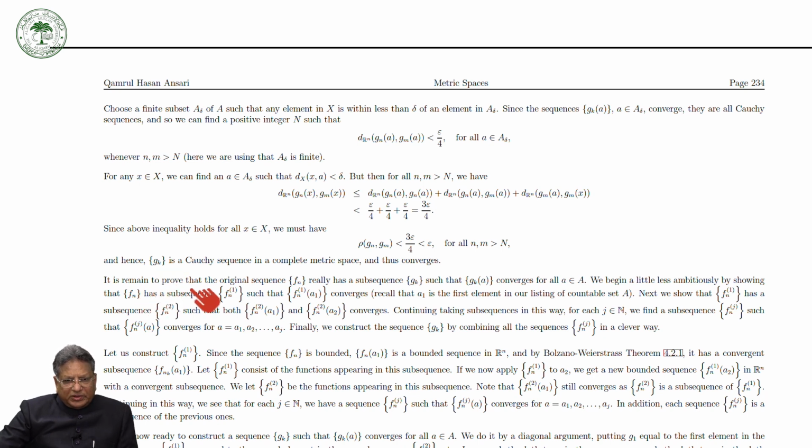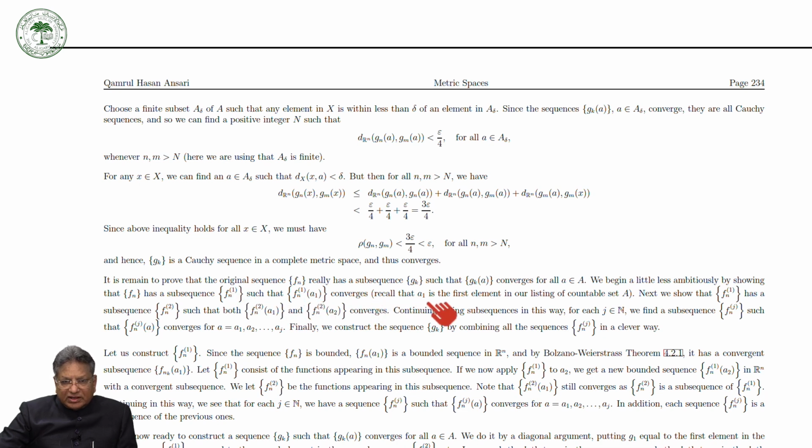It remains to prove that the original sequence Fn really has a subsequence Gk such that Gk(a) converges for all a in A. We begin, to have less ambiguity, by showing that Fn has a subsequence Fn1 such that Fn1(a1) converges.